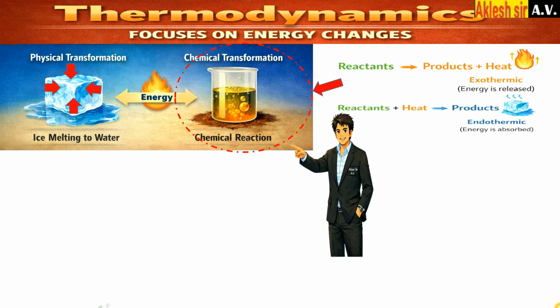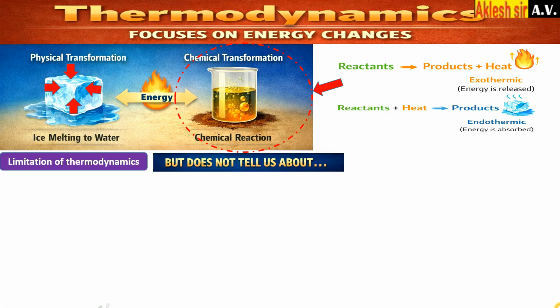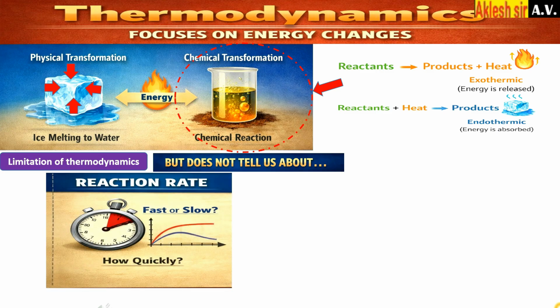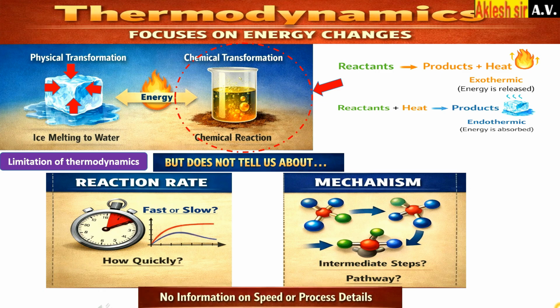thermodynamics will explain. Limitation of thermodynamics. 1. Thermodynamics, however, does not tell us about the reaction rates of physical or chemical processes. That is, what is the speed of reaction, it does not explain. 2. It does not explain the underlying mechanisms involved in these. That is how the reaction occurred, how the product is formed, or what steps were involved, all that mechanism thermodynamics does not explain. Thus there is no information about speed and process of reaction detail.